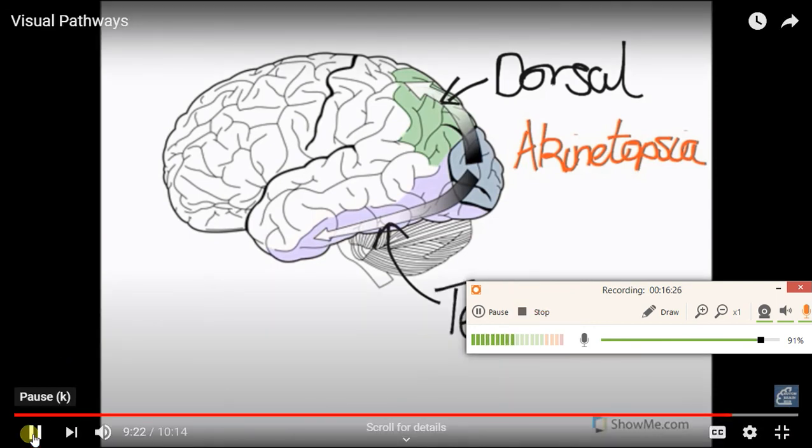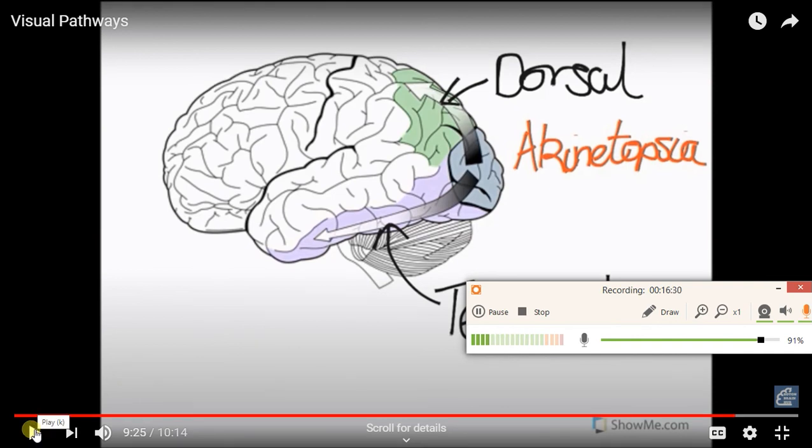So I think we will stop here for today, and we will discuss all the visual field defects in the next lecture. Thank you.